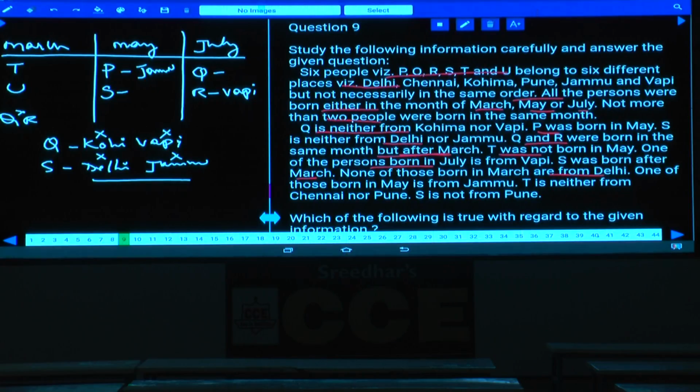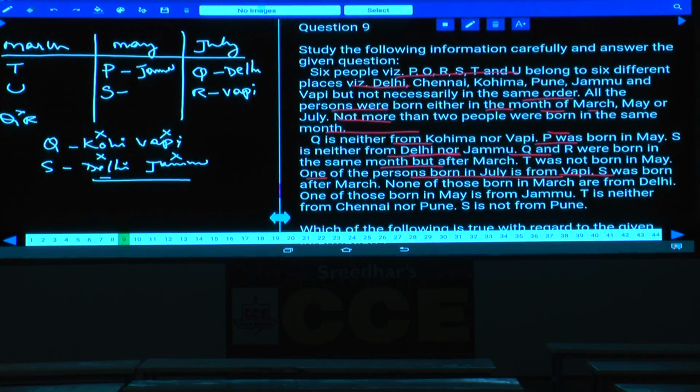As P is from Jammu, Delhi cannot be T or U, since none of the persons born in March are from Delhi. At the same time, S also cannot be from Delhi. Then who is the person from Delhi? Q is the person from Delhi. Clear now? Because T and U cannot be Delhi, and S also cannot be Delhi. Then Jammu, Delhi and Vapi are done.